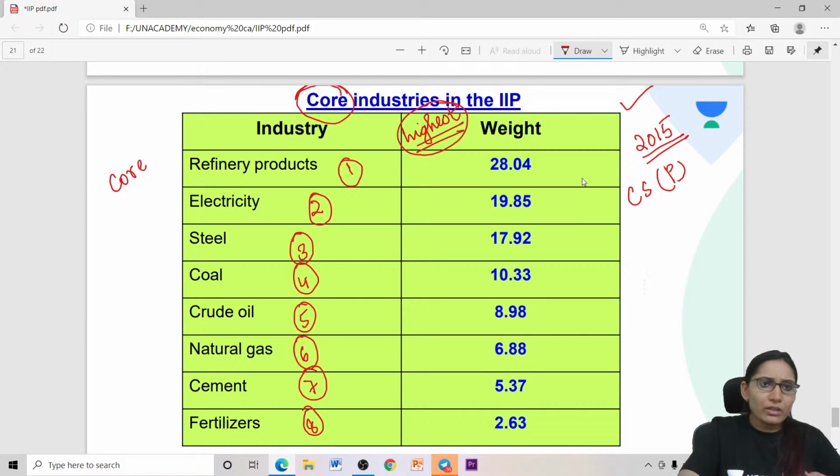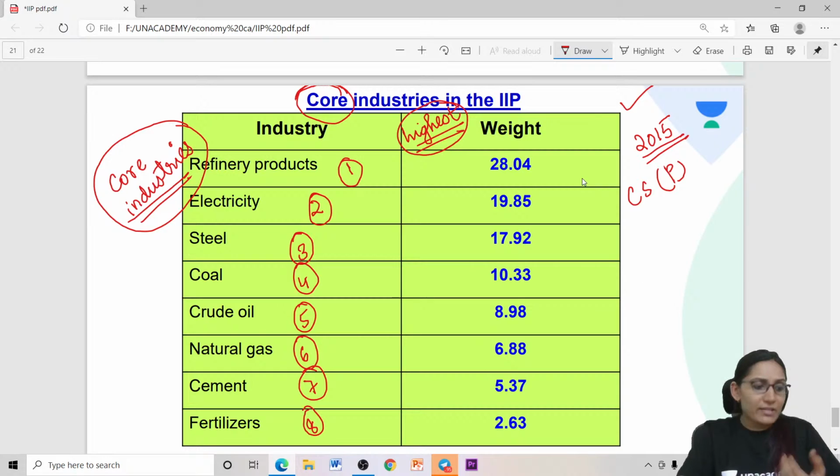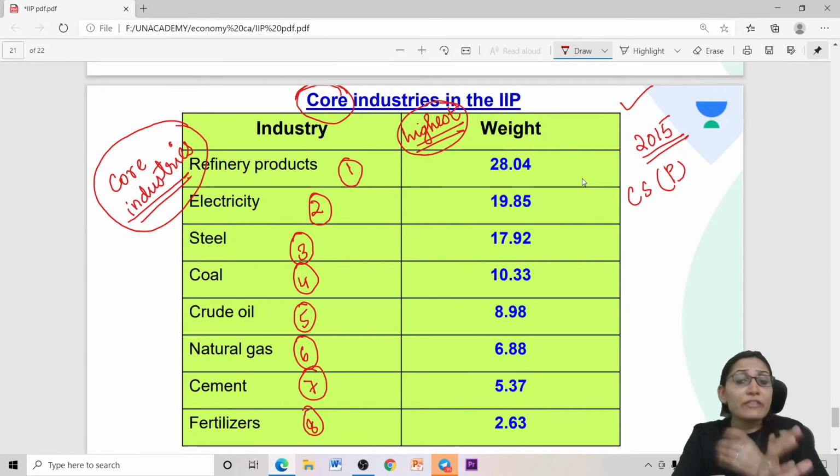So these are the core industries. Now why are they called core industries? Because they contribute significantly to the IIP, and they also have a significant impact on the growth rate of the economy. Depending on the growth rate of these industries, the overall growth rate of the economy is also decided.